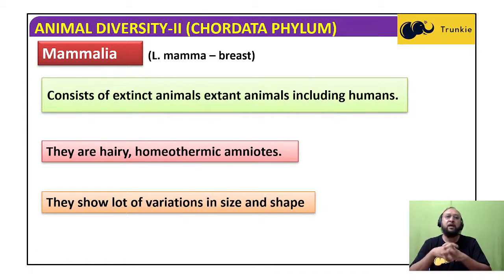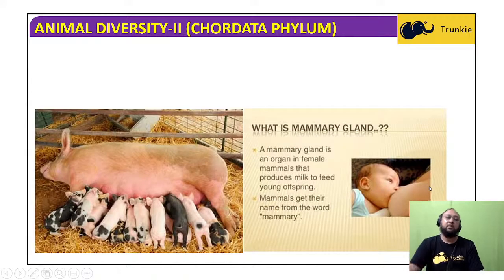They show a lot of variation in size and shape, and among the mammals there are many different groups. But there are some common features due to which they belong to one group called Mammalia. Now, what is a mammary gland? A mammary gland is an organ in female mammals that produces milk to feed young offspring. Mammals get their name from the word mammary.